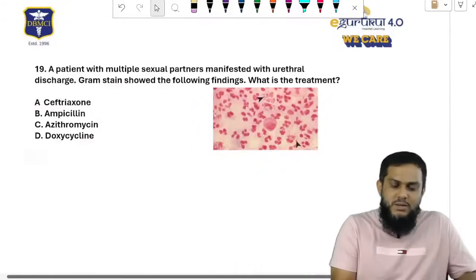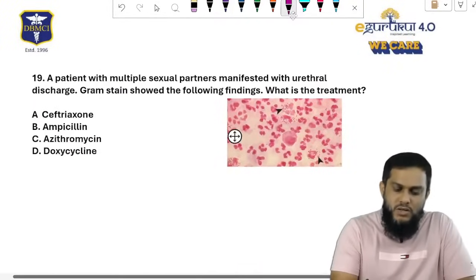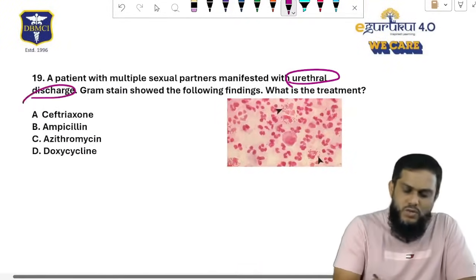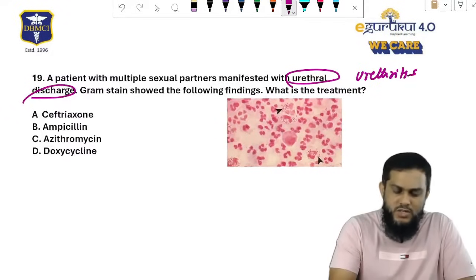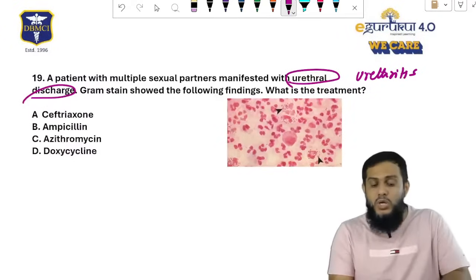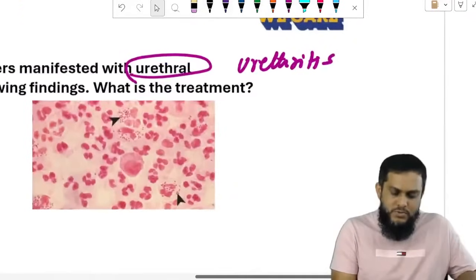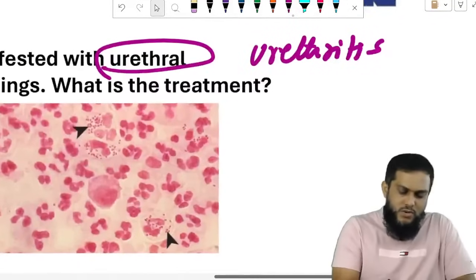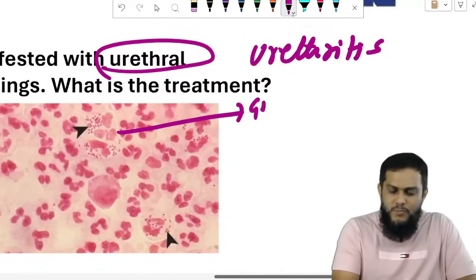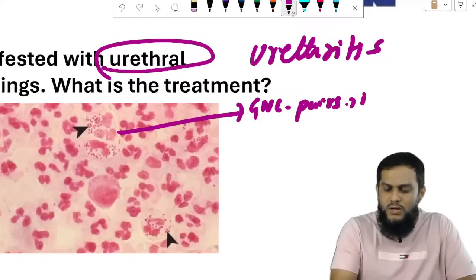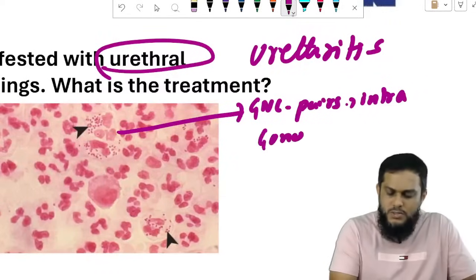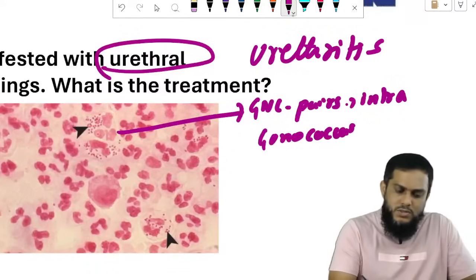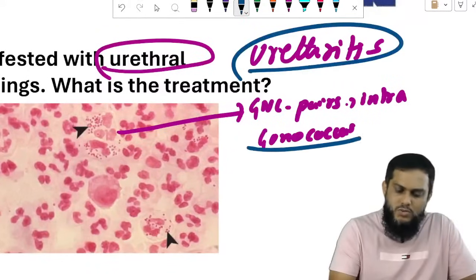A patient with multiple sexual partners manifested with urethral discharge. Urethral discharge means urethritis. Gram stain showed the following organism. What is the organism? Gram-negative cocci arranged in pairs, intracellular. Therefore, obviously it is gonococcus. So it is gonococcal urethritis.